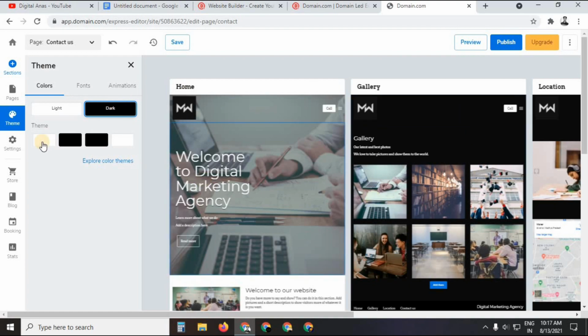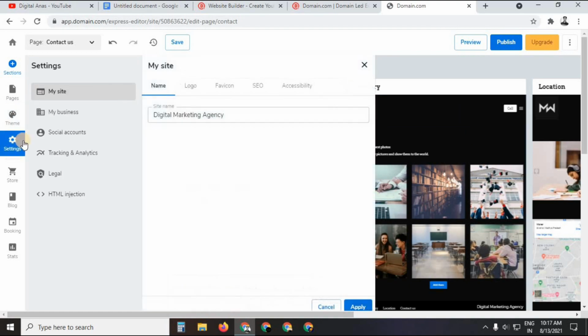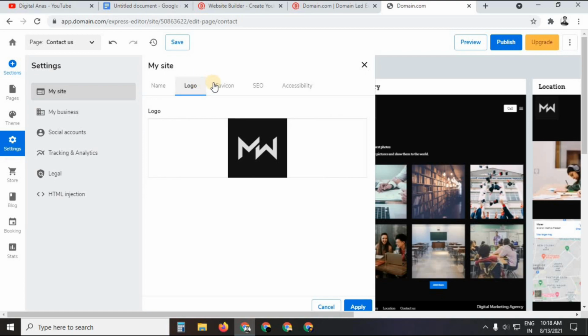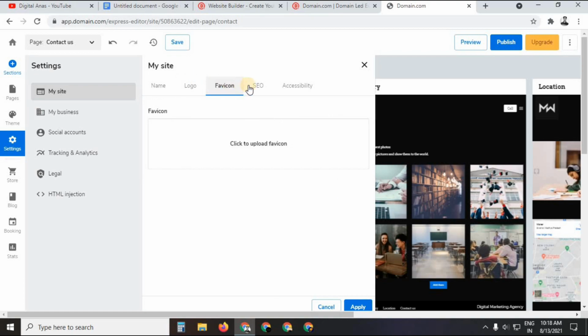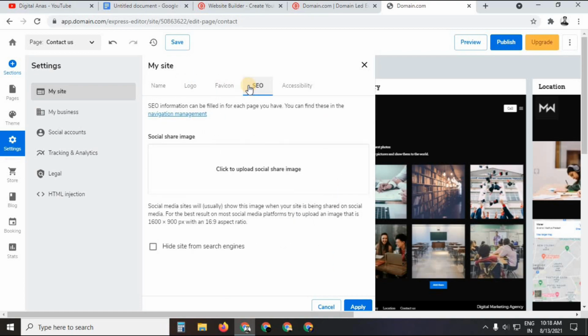Okay, so let it be dark only, and you can also visit the settings. As you can see, the name of this site is this one. Suppose you are promoting a SEMrush affiliate program, so for this you can go with SEMrush review, something relevant to SEO, like SEO tool guide. So you can name it according to your CPA offer. As you can see, you can also put your logo, your favicon. You can even do SEO of your website, I mean your landing page.